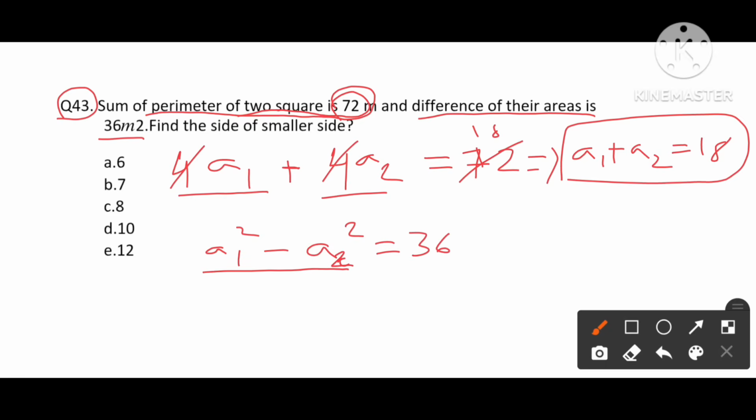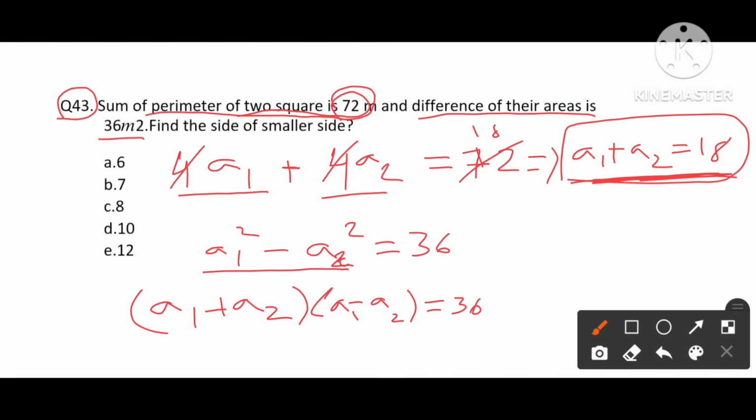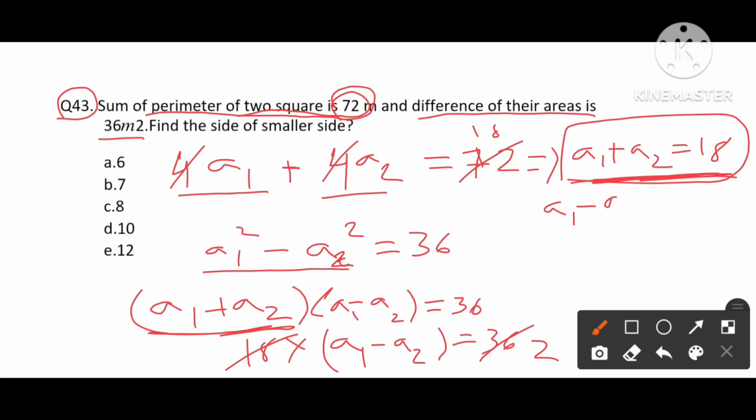It looks like the a square minus b square formula. So what we have is (a1 plus a2) into (a1 minus a2) equals 36. We have the a1 plus a2 value, which is 18. Substituting that here, we have 18 into (a1 minus a2) equals 36. So from here we get the a1 minus a2 value, which is 2.